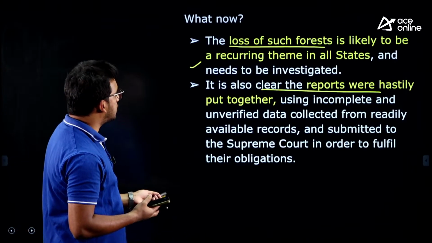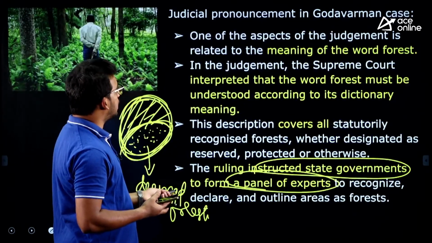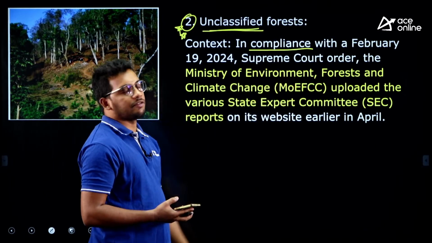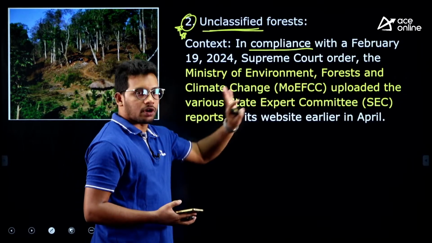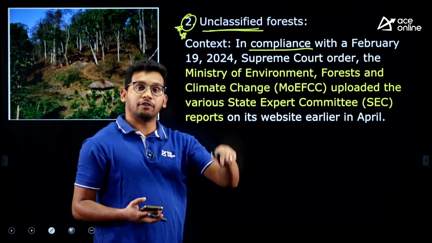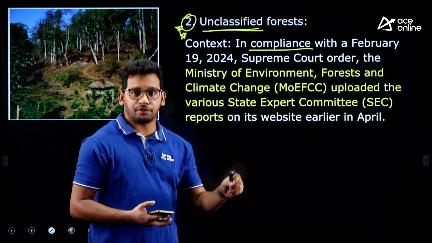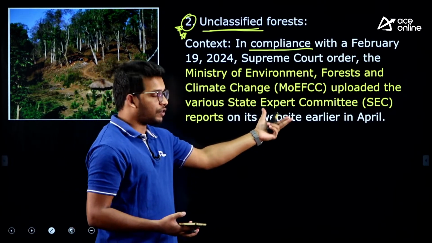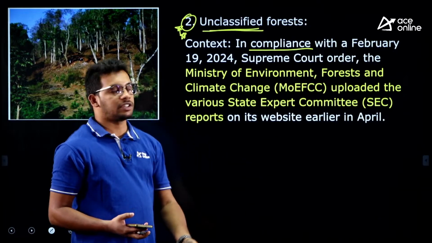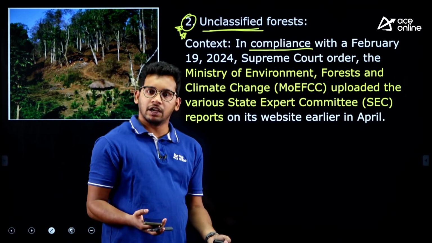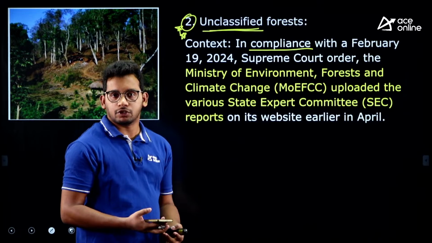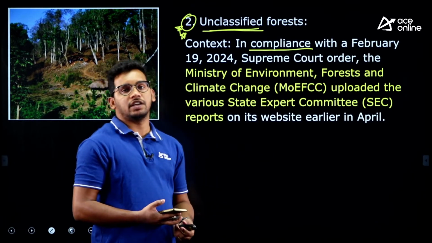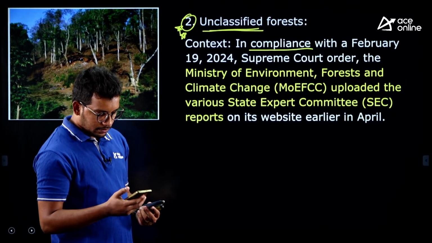So we have discussed, let's come back to the context also to make you more clear. This is in compliance with the February 19 Supreme Court order, that they need to provide information immediately. In the next few weeks, you provide the information related to the deemed forest. In the first week of April, they provided the information, and all this information is very vague, which is not at all in the direction of the Supreme Court. So that's why the petitioner has filed a case in the Supreme Court.